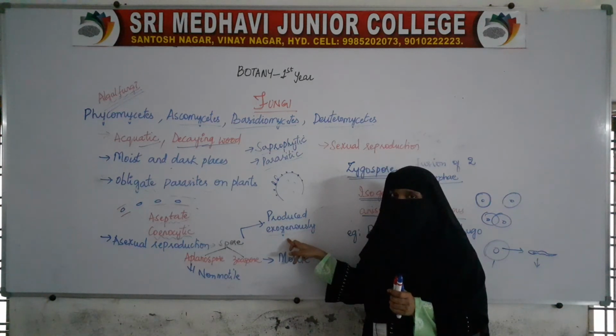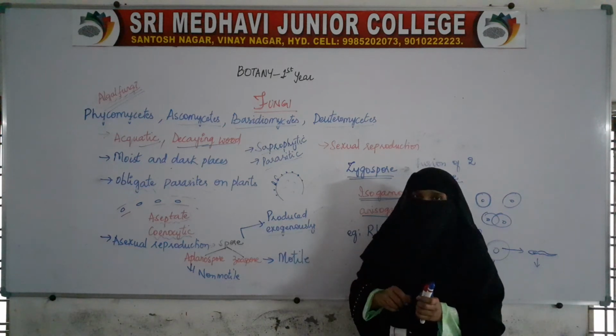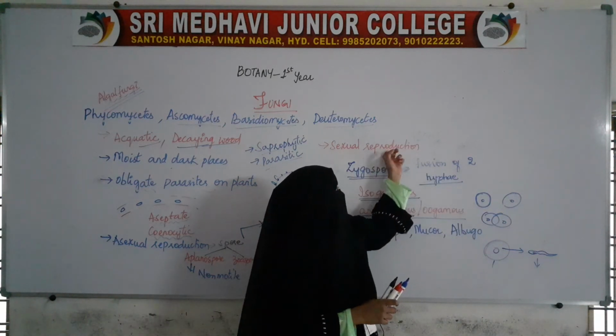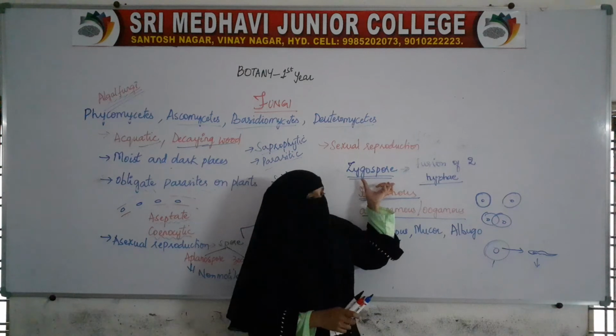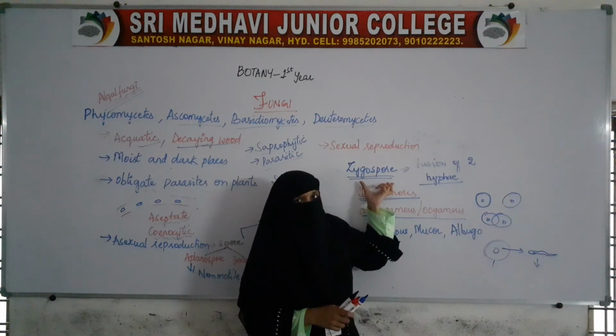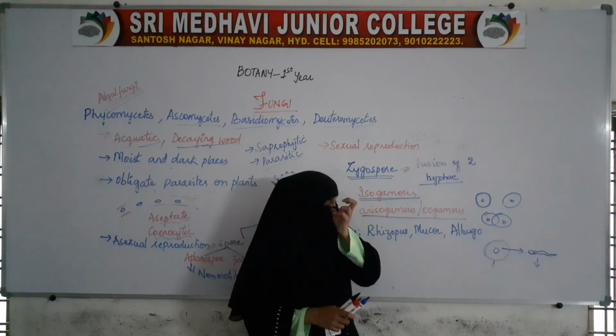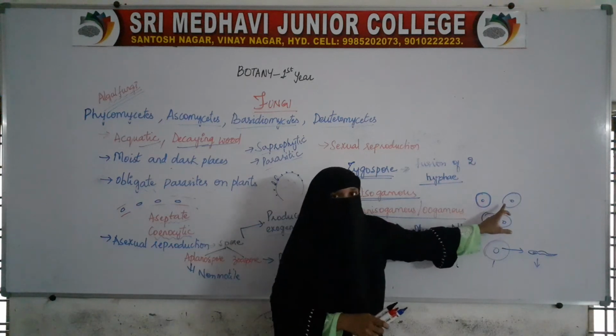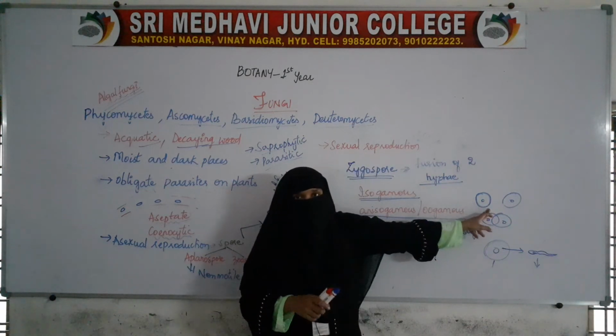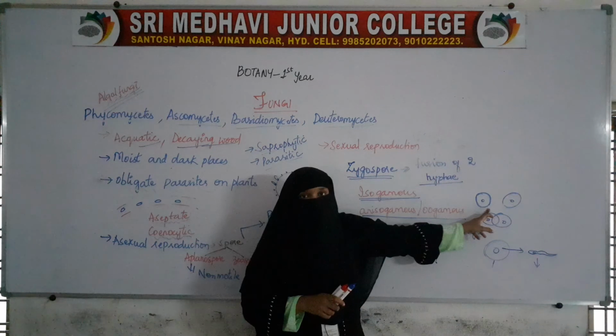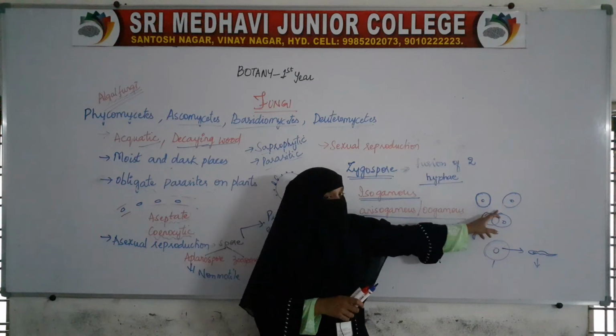In sexual reproduction, it is because of the formation of zygospore. Zygospore is formed by the fusion of two gametes.